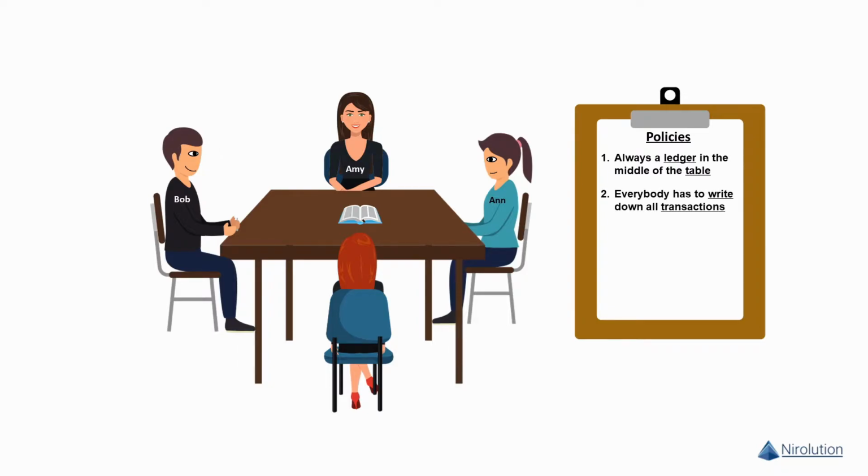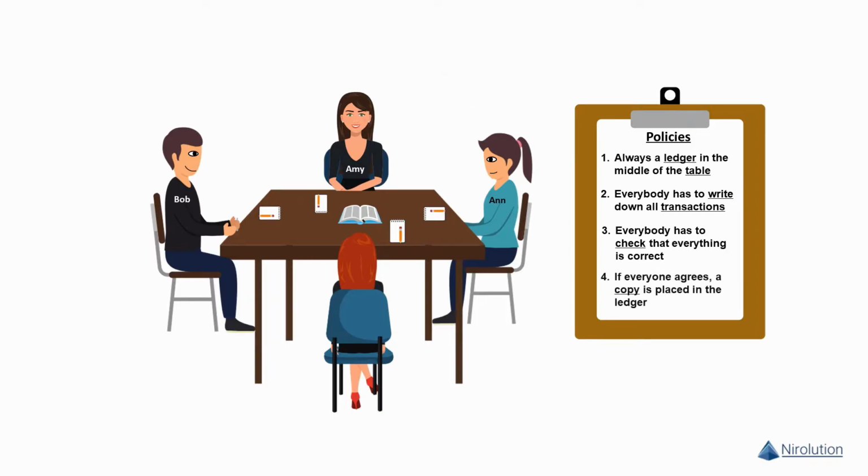The second rule is, that everyone has to write down all transactions. For this purpose everyone gets a pen and paper. The third rule is, that everyone has to check that everyone else has also written down everything correctly. This is important so that the accounting is always correct for everyone.